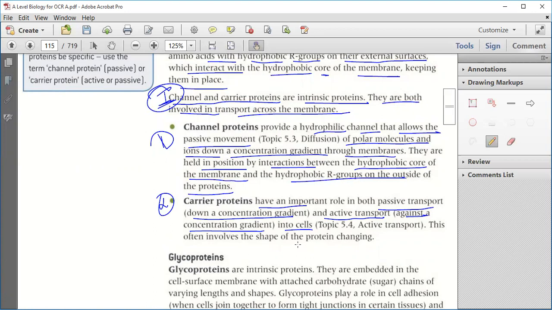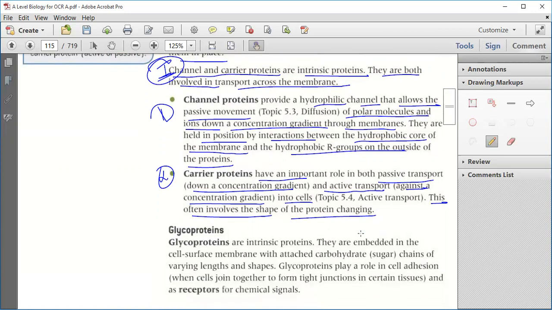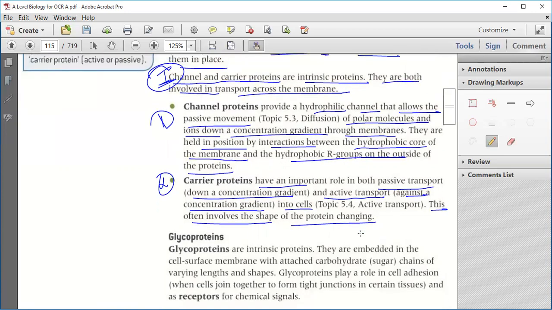This often involves the shape of the protein changing. Because of this, the protein shape is changing. Is that okay? Got it? Okay. Now we will see what glycoproteins are doing.